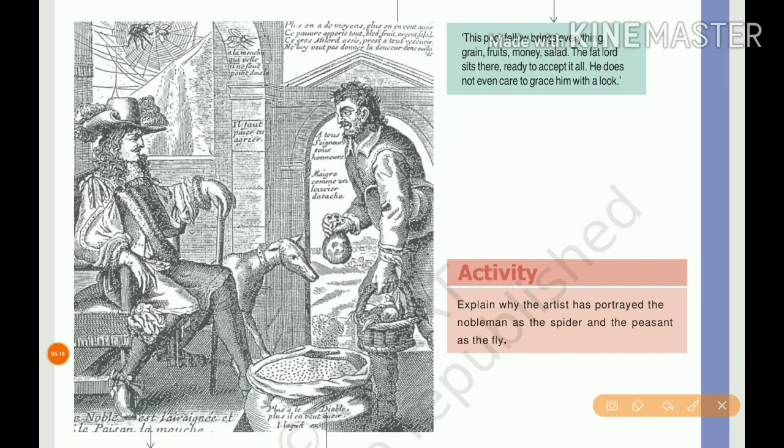Here one picture is given, describing the noble person and the peasants and how they collect the taxes. Here the noble person is shown as a spider, and the peasant is considered as a fly. So that noble person is sitting in his place alone.